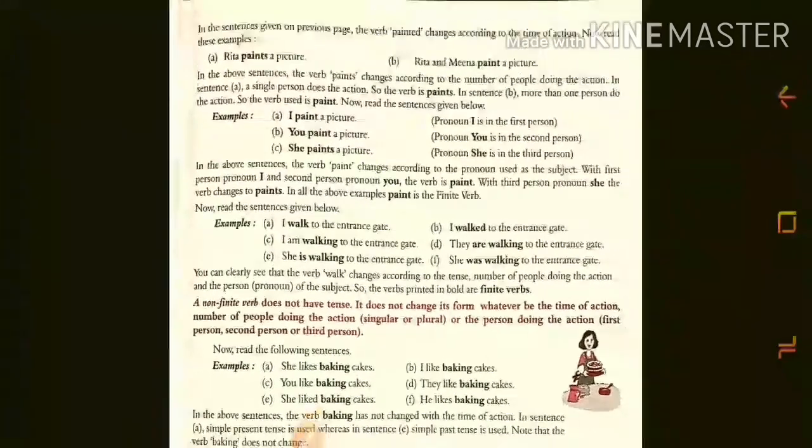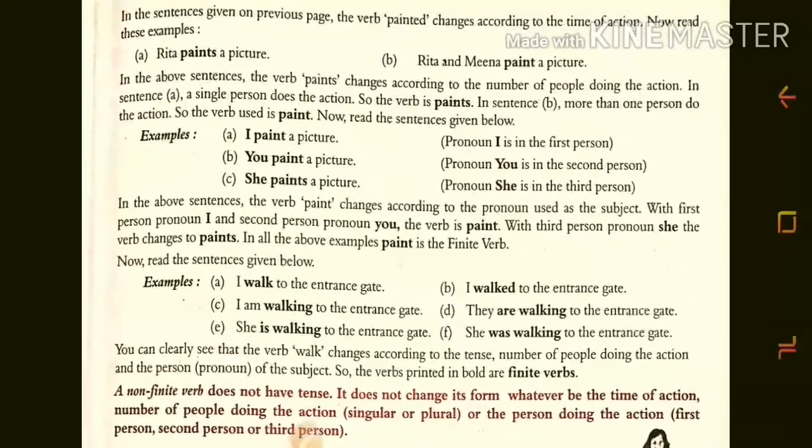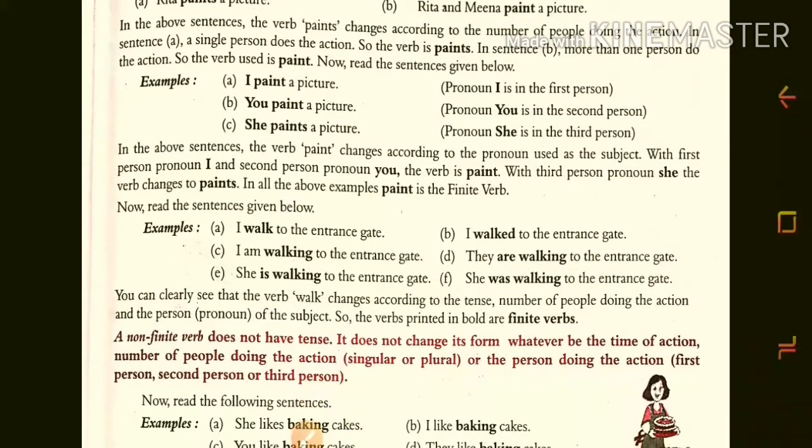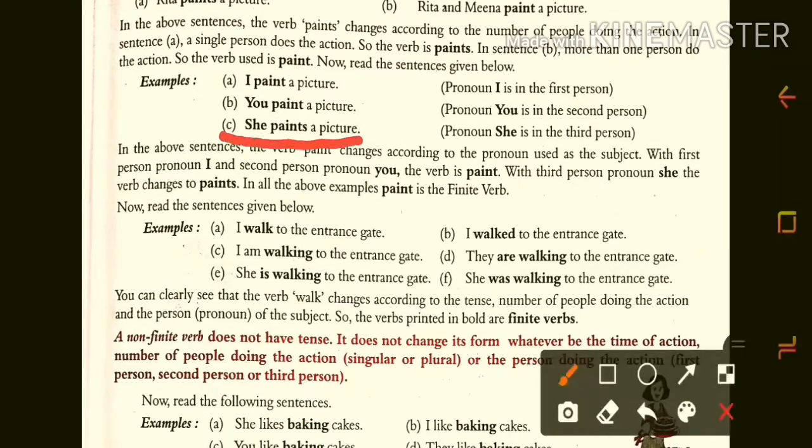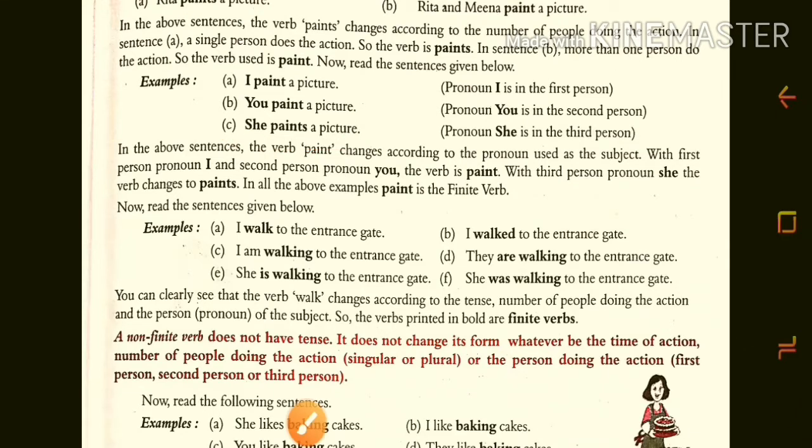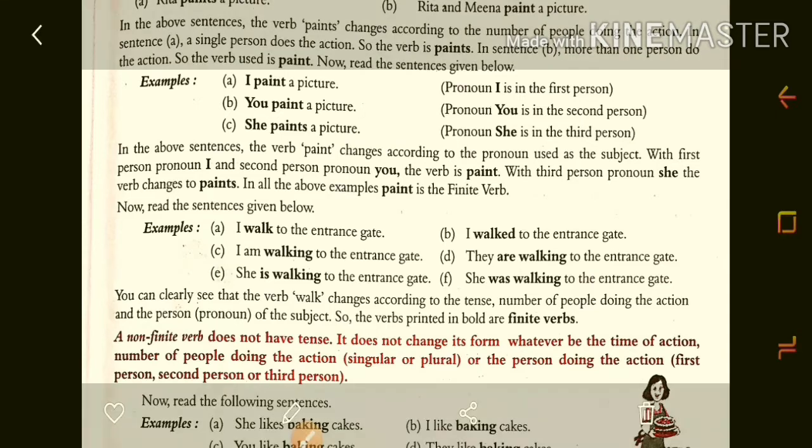tense, person, or singular or plural, that is called the finite verb, the verb that changes according to the tense and according to the person: first person, second person, and third person. Mostly in the third person we are using that, she paints a picture. Here, in the third person, s is added to the main verb. Okay, so in the above sentences you can observe that all the verbs are changing according to the tense and the subject. So that's why it is called the finite verb.